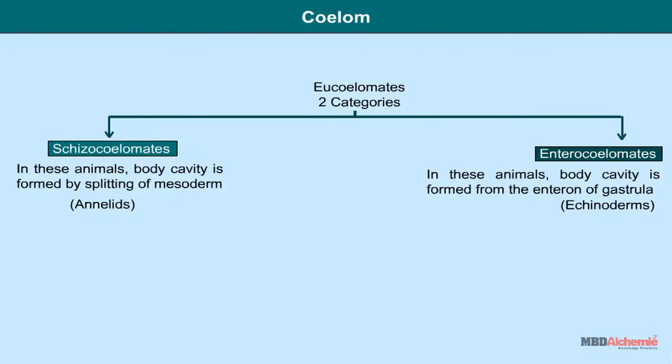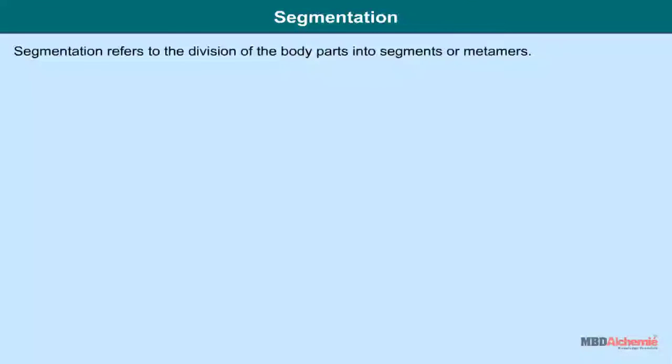Schizocoelomates: the body cavity is formed by splitting of mesoderm, for example, annelids. Enterocoelomates: the body cavity is formed from the enteron of the gastrula, for example, echinoderms.